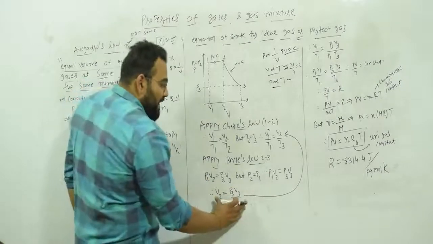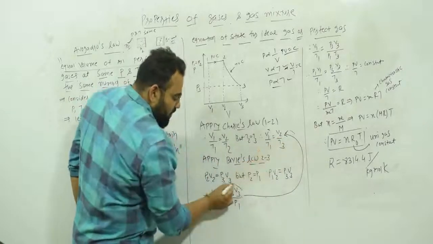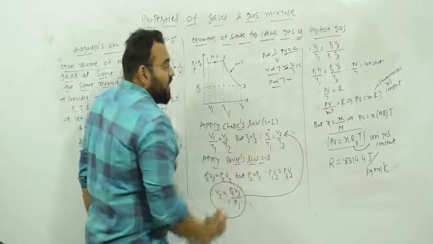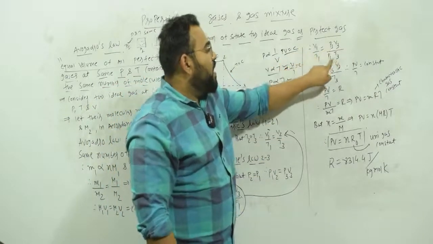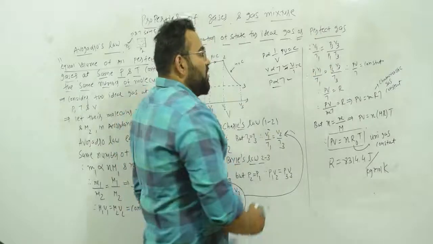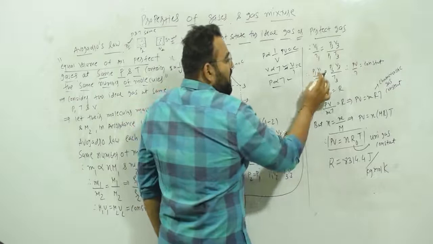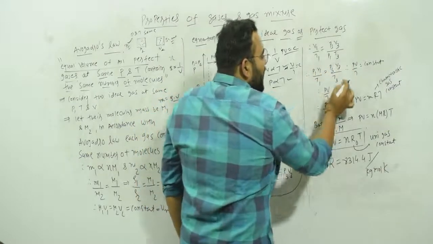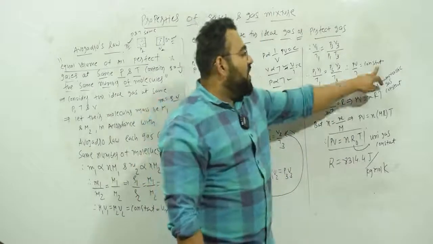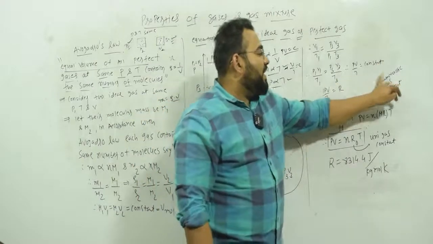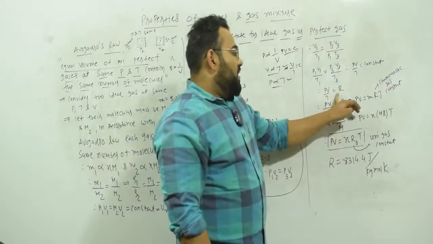Now we will put this value of V2 over here. So that can be written like this: V1 upon T1 is equal to P3 V3 upon P1 T3. Rearranging these terms, P1 V1 upon T1 is equal to P3 V3 upon T3. So that means PV upon T equal to constant. That constant will be R, known as the characteristic gas constant. So PV upon T equal to R, which is PV equal to RT.